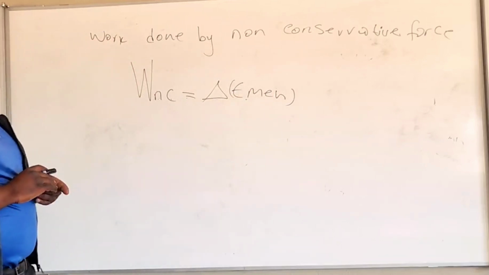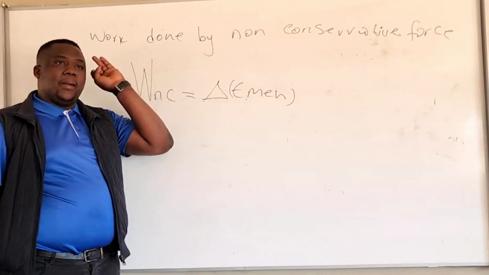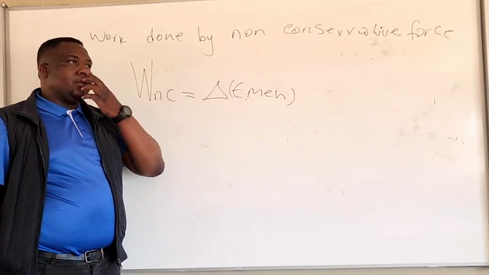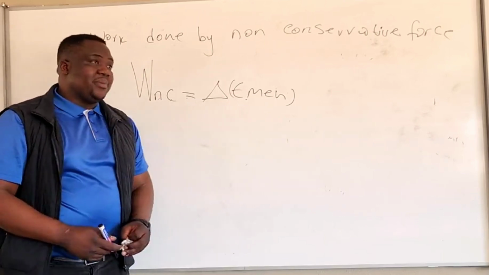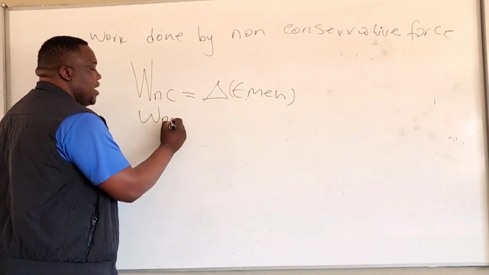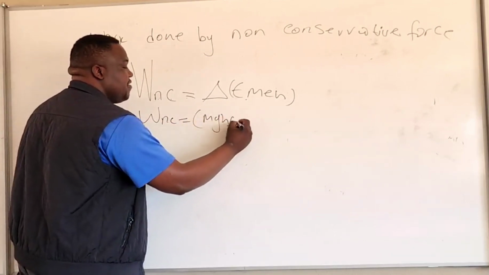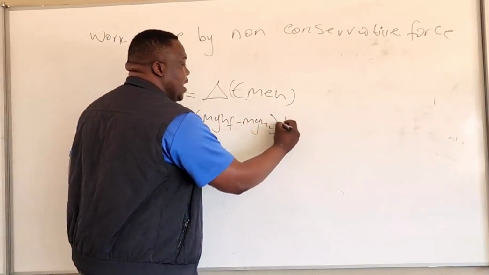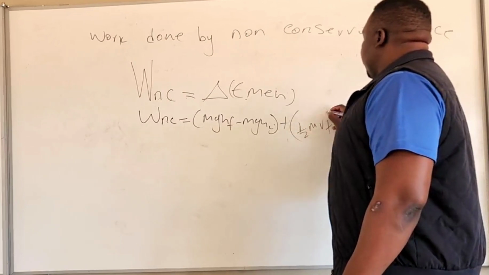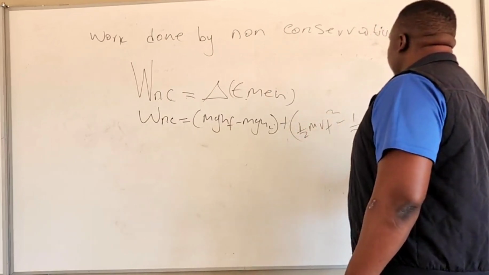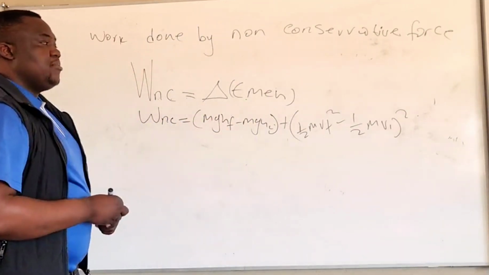What is the change in E_mech? Remember mechanical energy, the gravitational potential energy and the kinetic energy. So that is mechanical energy. It means that the work done by a non-conservative force is equal to mgh_f minus mgh_i plus 1/2 mv_f squared minus 1/2 mv_i squared. Notice that this is the change in mechanical energy.